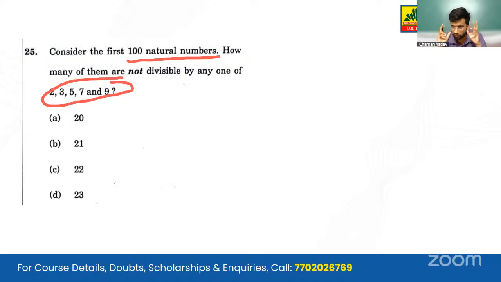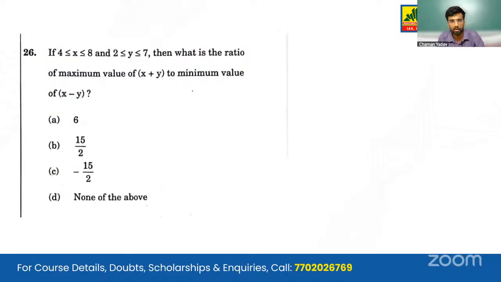Please do not forget to include 1 in the first 100 natural numbers, and do not include 0. 0 doesn't come under natural numbers. So the correct answer here will be option C, 22. Moving on to the next question.